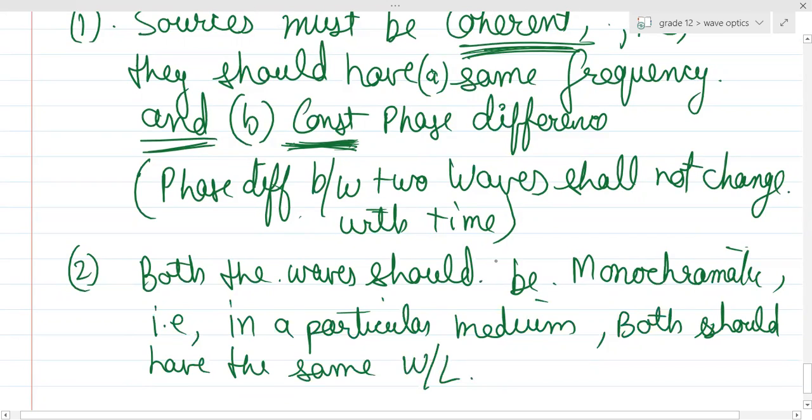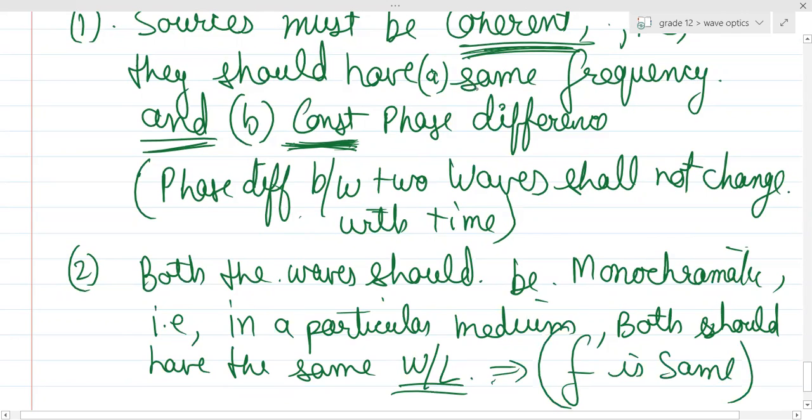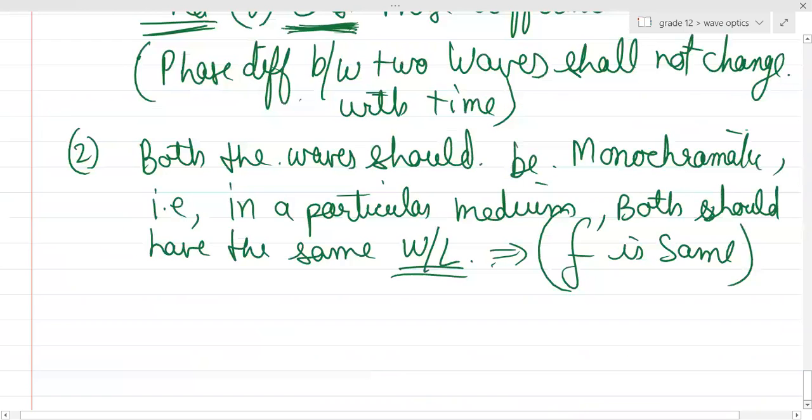By the way, if the medium is the same and the wavelength is also the same, can I say the frequency is also the same? Although we already did same frequency, since we talk about same wavelength, this can be taken as a sub-point, right? Is it clear? Yes, sir. Okay. So basically these are your coherent sources. I think everyone is pretty much clear about coherent sources, right?